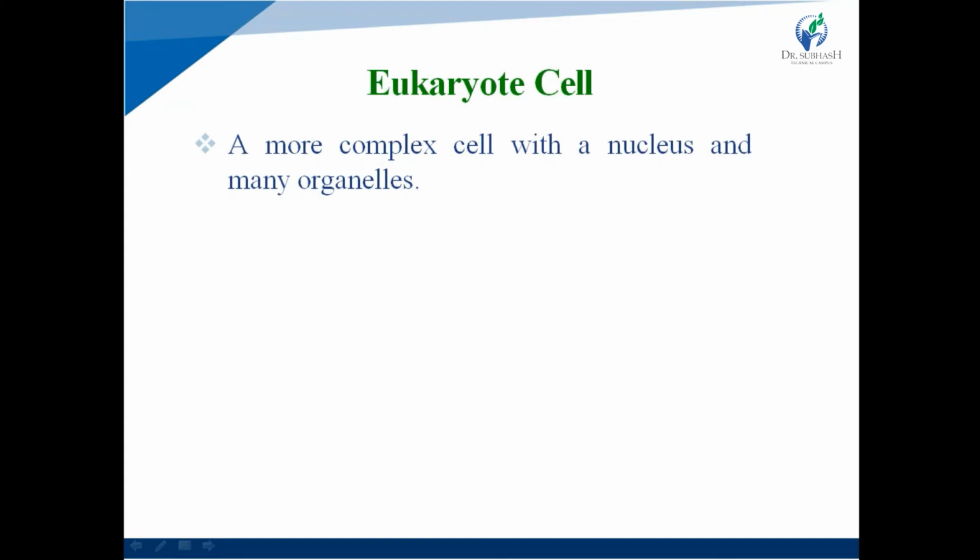What is a eukaryote cell? A prokaryote cell is a single cell structure, while a eukaryote cell is a more complex cell with a nucleus and many organelles. So what is the difference between prokaryote and eukaryote cells? A prokaryote cell doesn't contain a nucleus and has few organelles, while a eukaryote cell is more complex and contains a nucleus and many organelles.